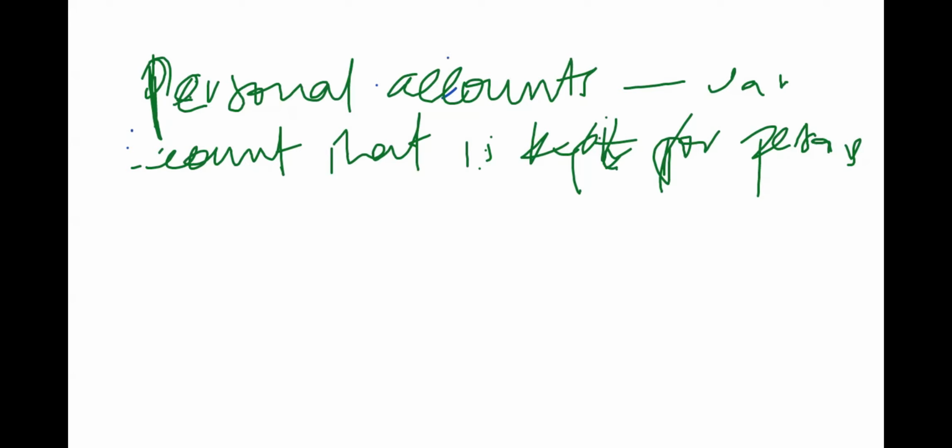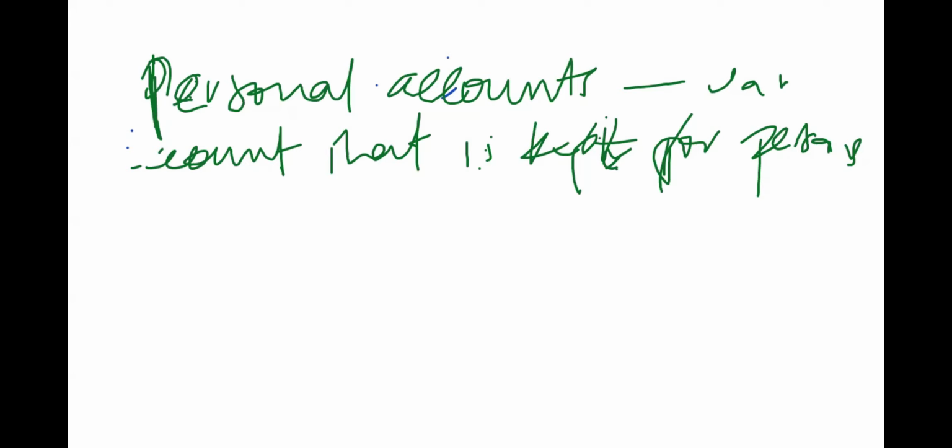An account of a person can be in your books as a creditor, as a supplier, or as a debtor. So persons may be debtors or creditors, and there is no other way you record an account of a person except when that person is a debtor or a creditor.